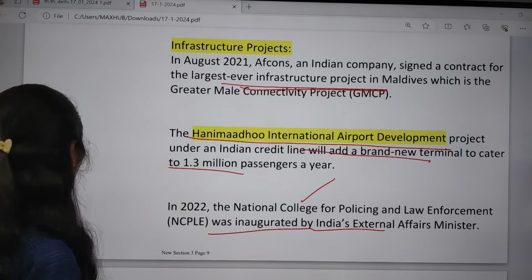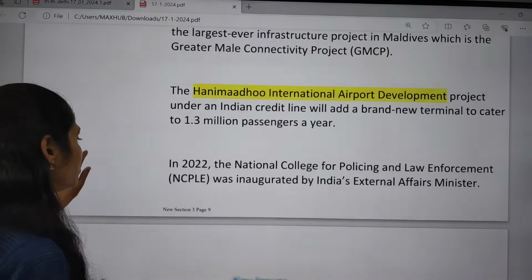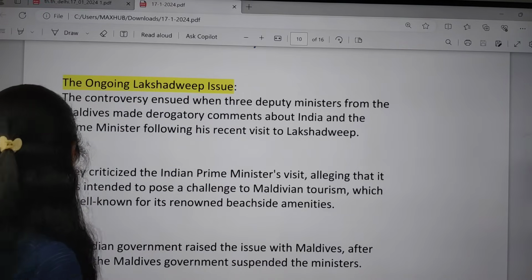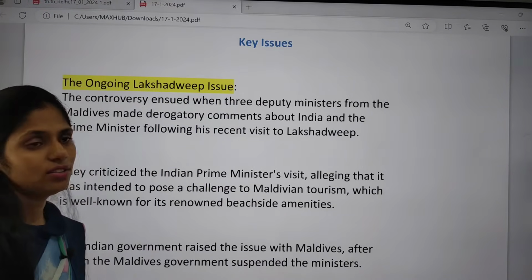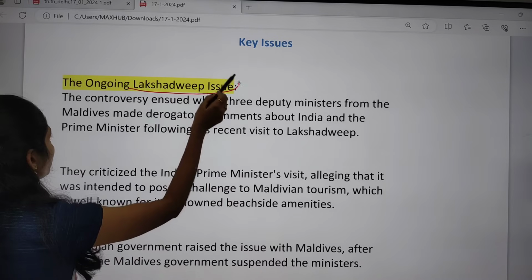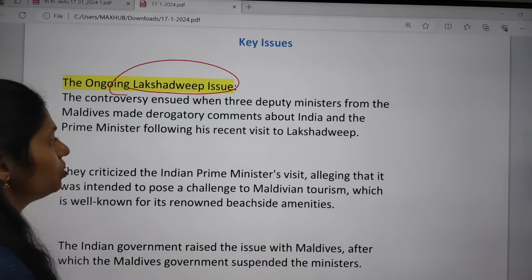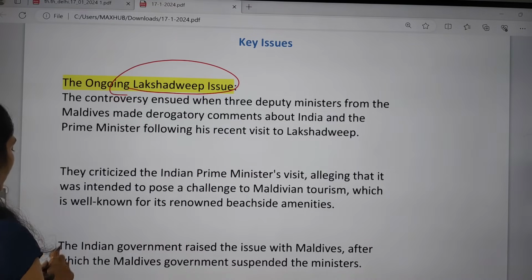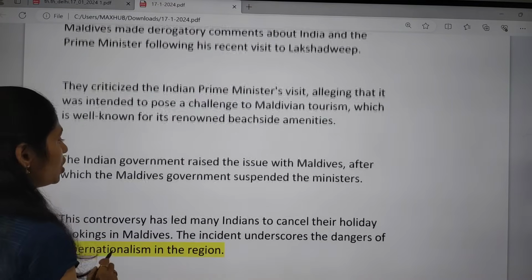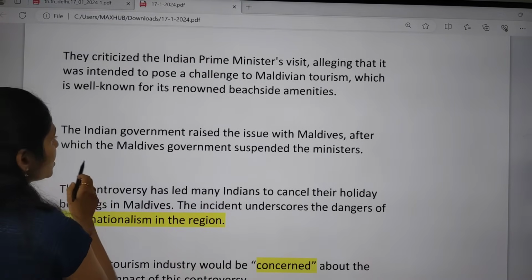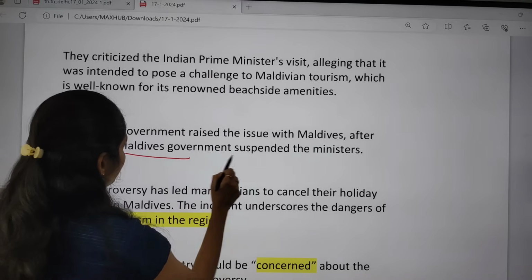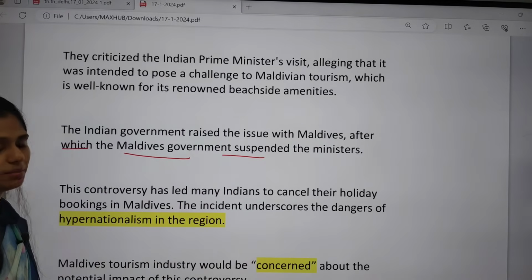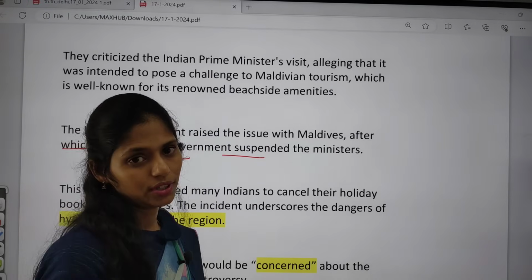So these are some important projects between India and Maldives. And if you see what are the key issues between India and Maldives, the first one is this ongoing Lakshadweep issue. The three deputy ministers were fired, right? And next, the Indian government raised the issue with Maldives, after which the Maldives government suspended the ministers. So it is also one important issue.